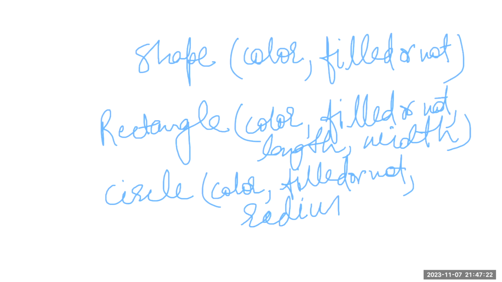Fine. These two properties, color and filled, of the circle are derived from the shape class, because circle is also a shape and rectangle is also a shape, and both circle and rectangle derive these two features, color and filled or not, from the shape class.